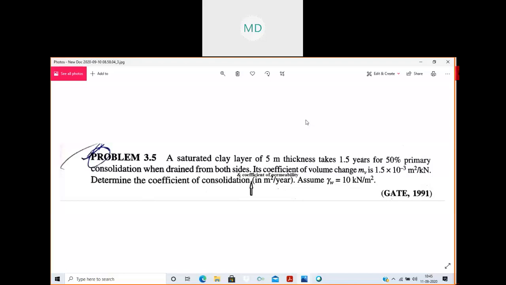Can anybody write in the chat box which formula you are going to use? How do we find coefficient of consolidation?